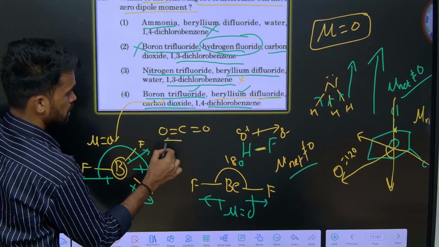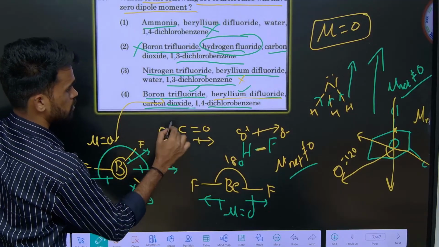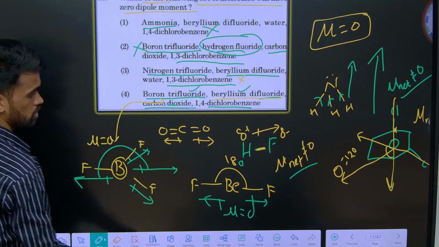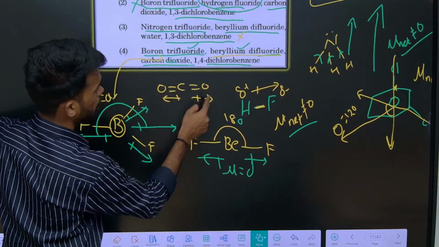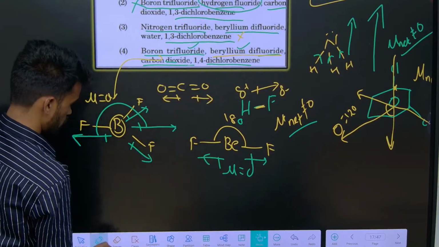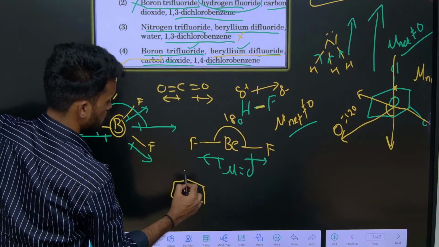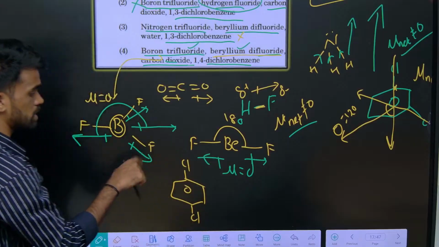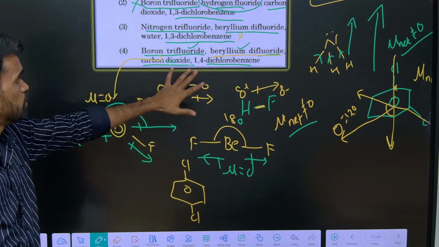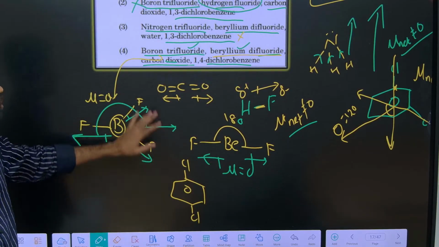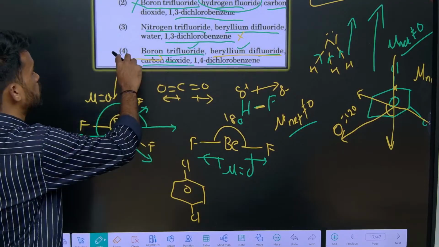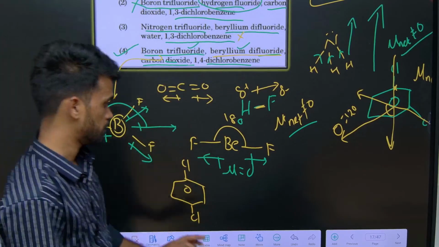So this side will cancel out each other, mu net will be equals to 0 here also. Similarly, 1,4 dichlorobenzene also applies the same story. The chlorines in opposite directions will cancel out each other, and that will also be 0. I hope it is clear. So option number 4 is the correct one for this.